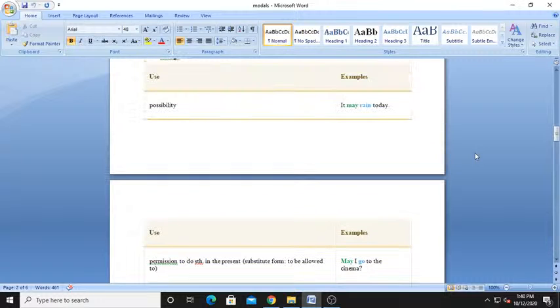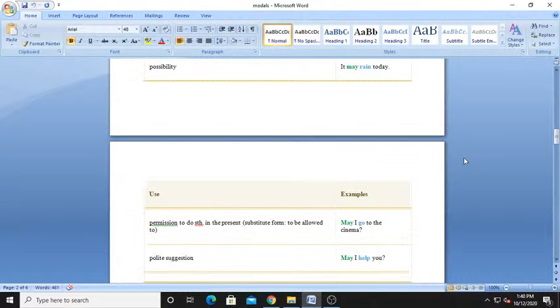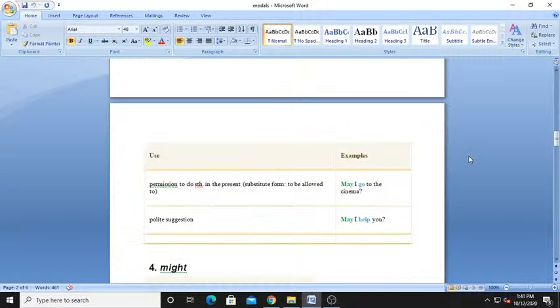First of all, if there is a possibility, you can use may. Next, if you want to seek permission to do something in the present, you can use may. And next, if you need a polite suggestion, you can use this too.